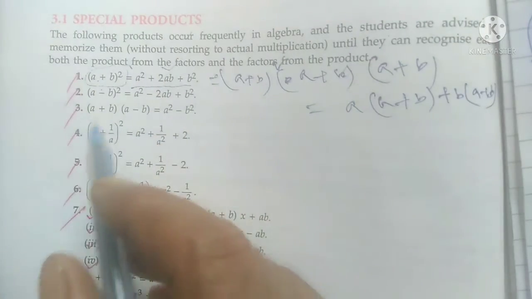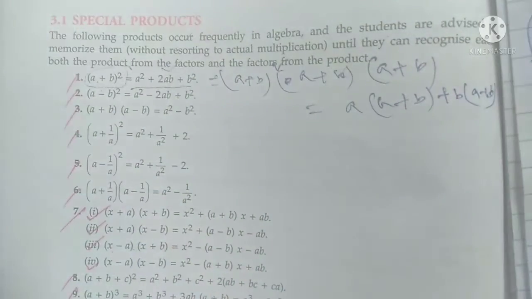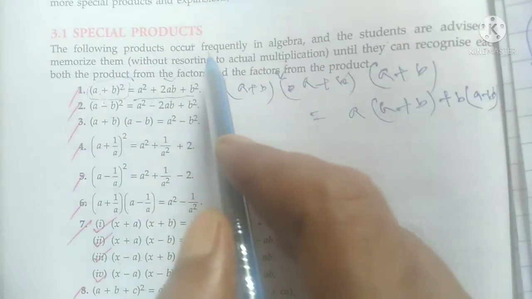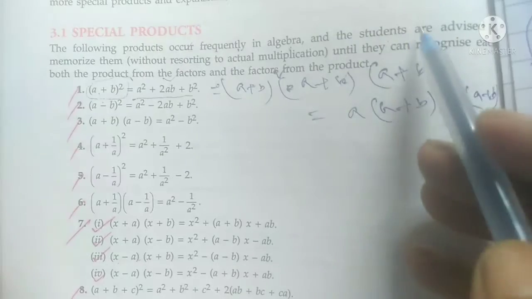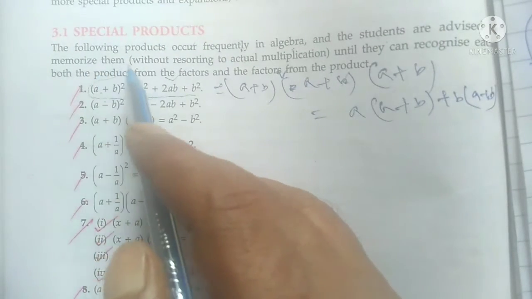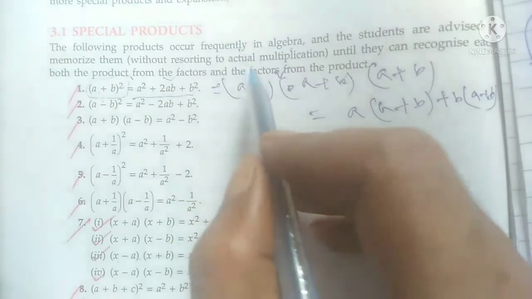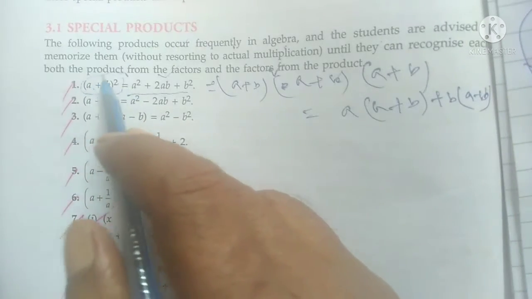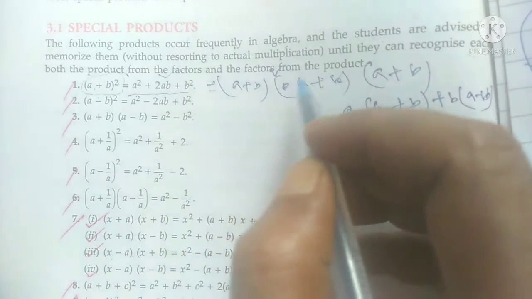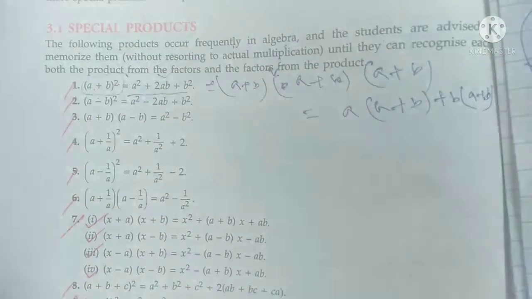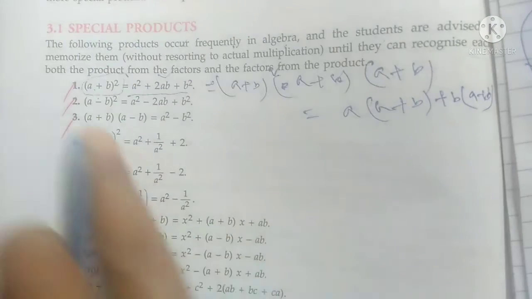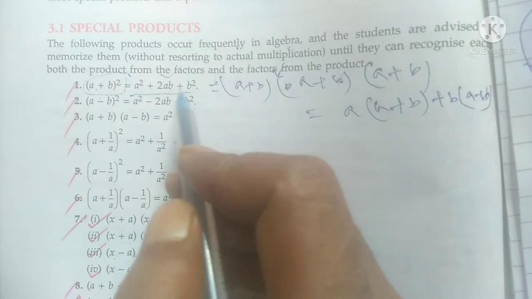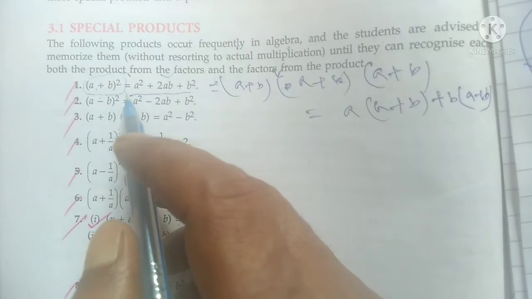So my dear students, first of all, some formulas are here that I think you have to remember. Here it is also telling that the following products occur frequently in algebra and students are advised to memorize them without resorting to actual multiplication until they can recognize both the product from the factors and the factors from the product. Okay, so first of all you have to remember (a + b) whole square equals a square plus 2ab plus b square. I request you, if you remember it, it will be better for you.